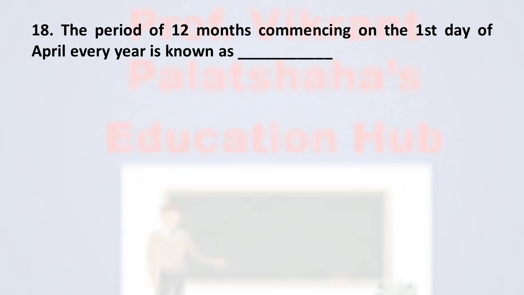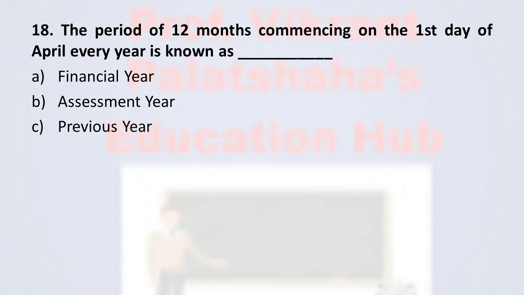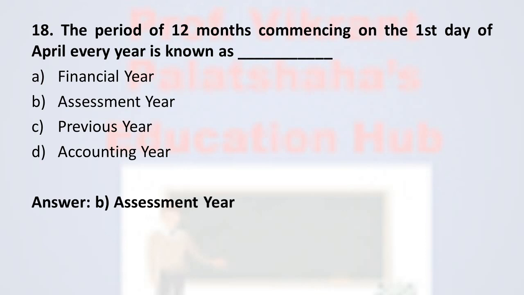Next, question 18. The period of 12 months commencing on the first day of April every year is known as dash. Option A, financial year; option B, assessment year; option C, previous year; option D, accounting year. And the correct option is option B, assessment year. The year commencing from the first day of April every year is called the assessment year.